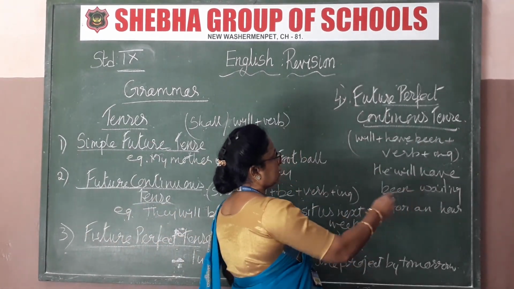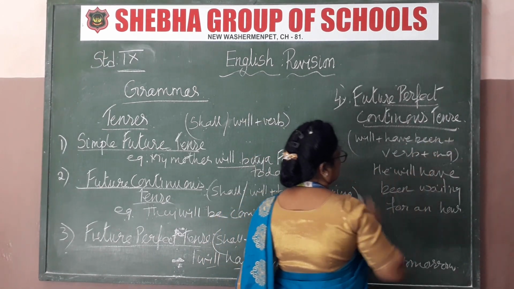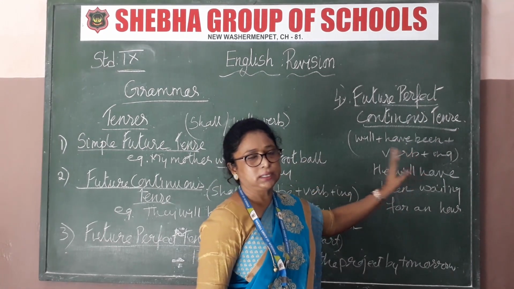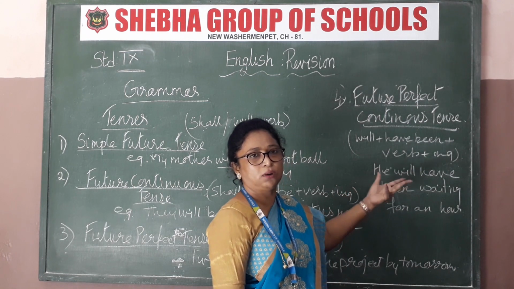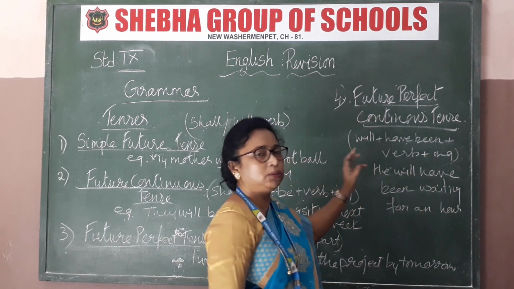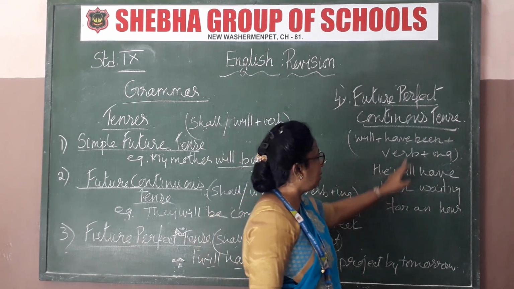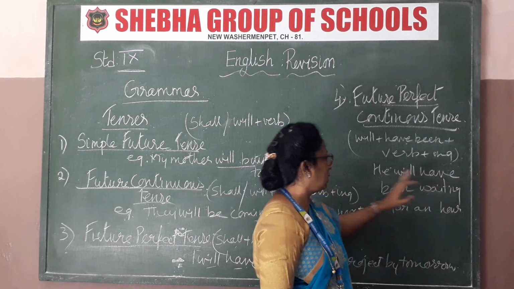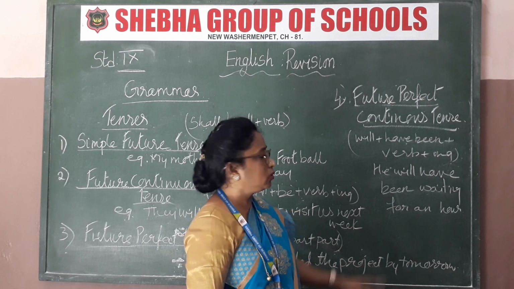What's the combination? Will plus have been plus verb plus ing. Of course, will or shall, accordingly in the sentence. If it is we, then you or I, you have to use shall. All of you know that, no? Otherwise you have to use only will. He will have been waiting for an hour. So this is it.